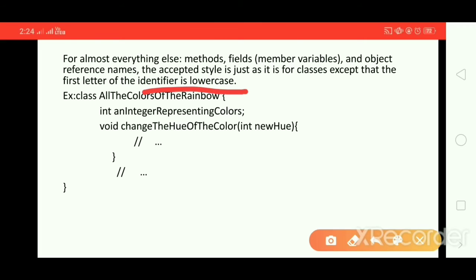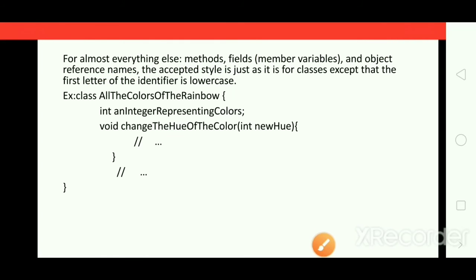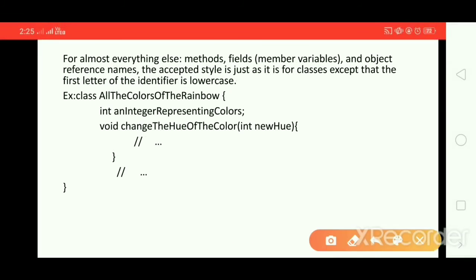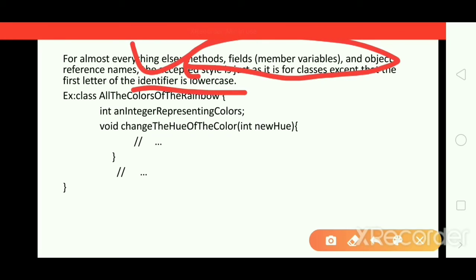See guys, for all of these, that is, method, field, object, reference names, the rule which applies for the class name applies to all, except that the first letter of the identifier is lowercase. Only that difference.